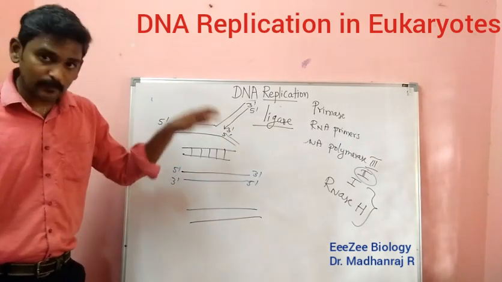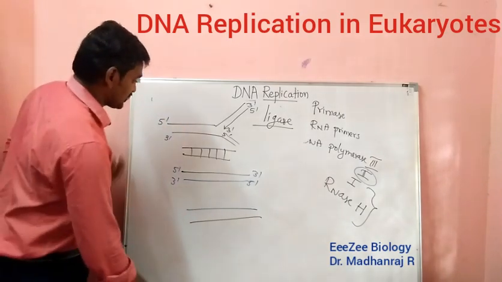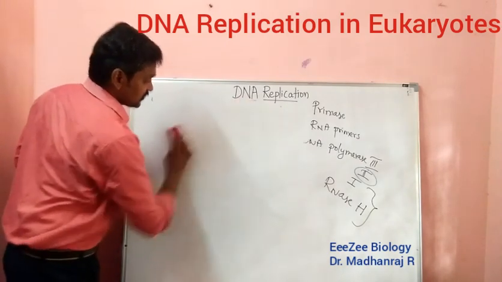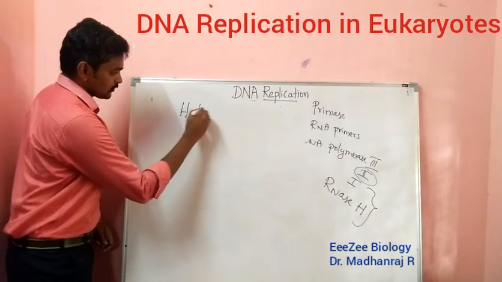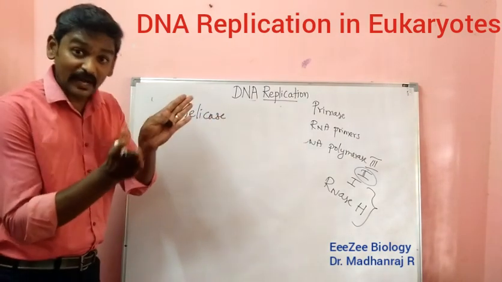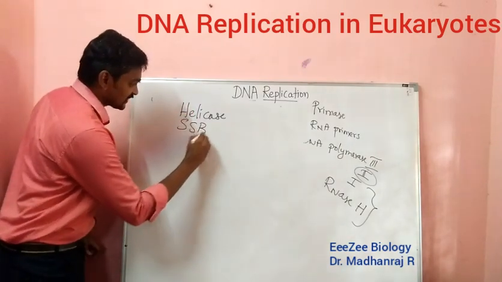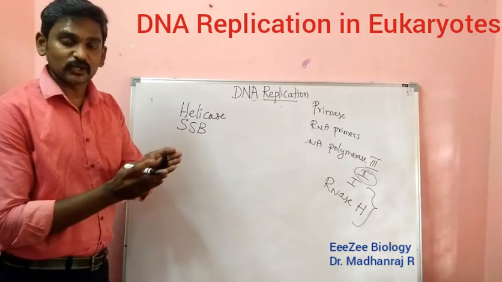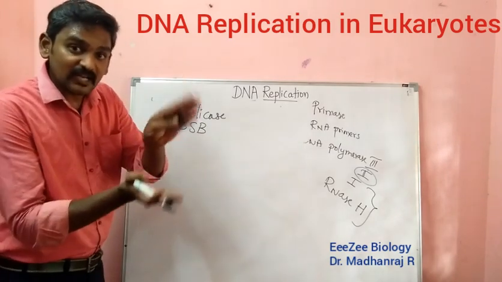In the case of DNA replication, you have to keep in mind the main enzymes which are participating. I will give a summary about the enzymes which are participating here. The first enzyme is helicase enzyme, for unwinding of DNA. That is the first enzyme. Second is SSB, that is single stranded binding proteins. That is for binding, preventing the rewinding of the unwound DNA molecule.